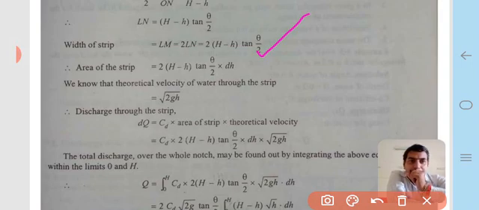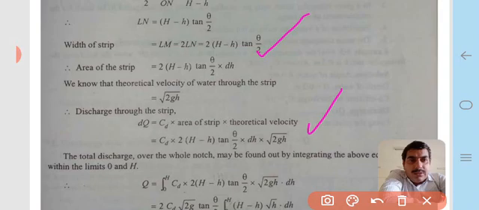We know that the theoretical velocity of water through the strip is equal to under root 2gh. Therefore the discharge through the strip dQ is equal to CD into the area of the strip into the theoretical velocity, that is CD into 2 (H minus h) tan theta by 2 into dh, into under root 2gh.